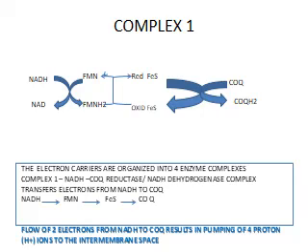NADH transfers its electrons to FMN, it gets oxidized to NAD, and FMN gets reduced to FMNH2. The reduced FMN then transfers the electrons to oxidized FeS, the iron sulfur clusters, which then get reduced. The reduced iron sulfur clusters then transfer the electrons to coenzyme Q, which in turn gets reduced. So the flow of 2 electrons from NADH to coenzyme Q results in the pumping of 4 protons or hydrogen ions to the intermembrane space.